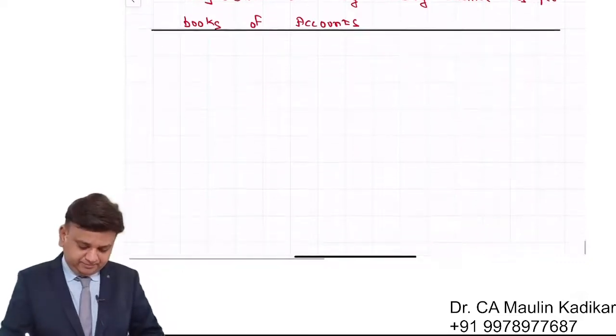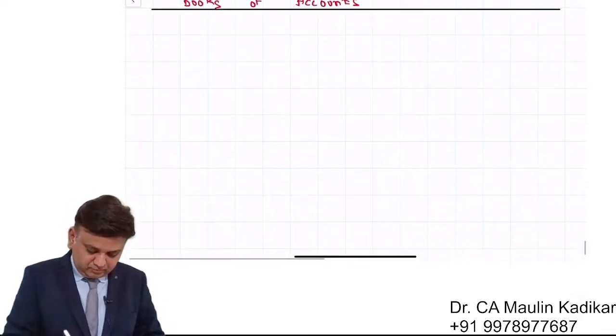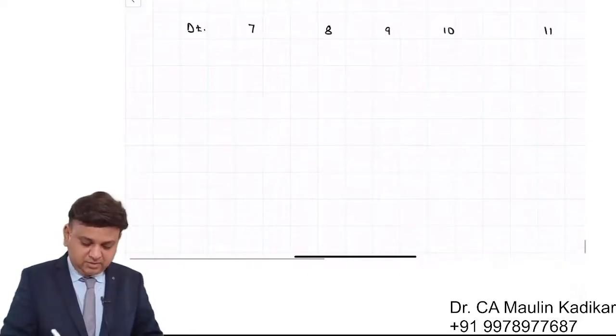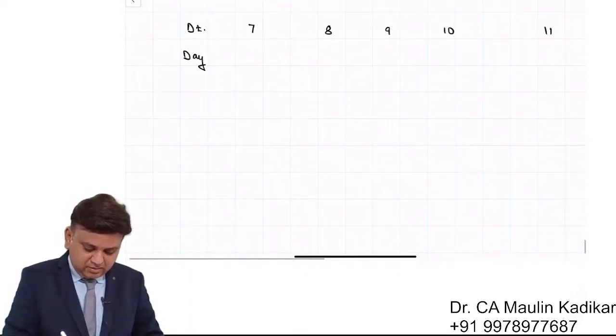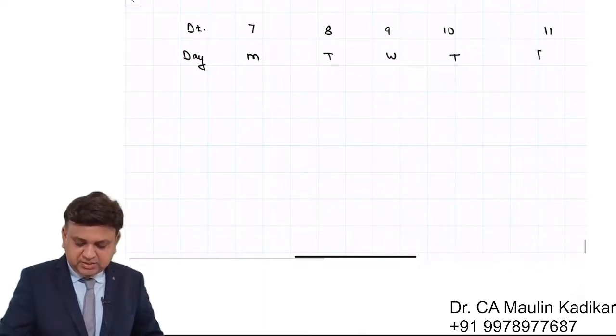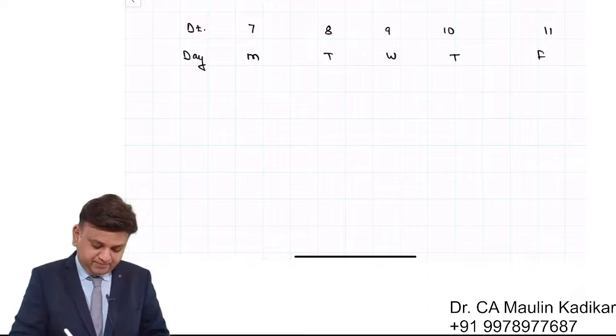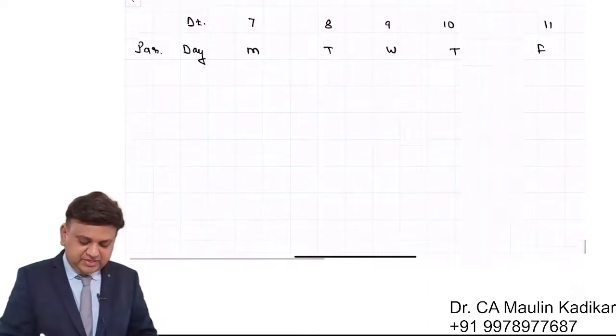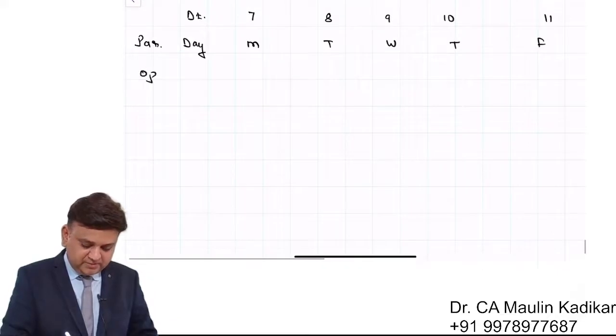In that, date 7, 8, 9, 10, 11. Day Monday, Tuesday, Wednesday, Thursday, Friday. And over here particulars. We start as usual with the opening balance, which is provided, an amount of 2 lakhs.